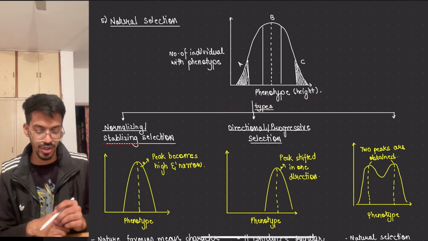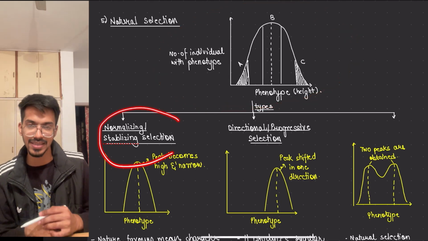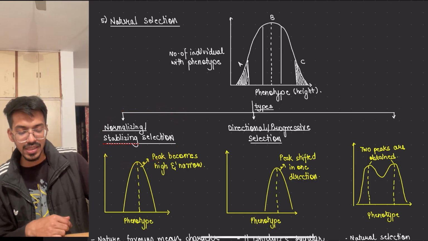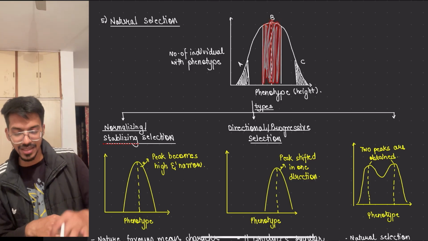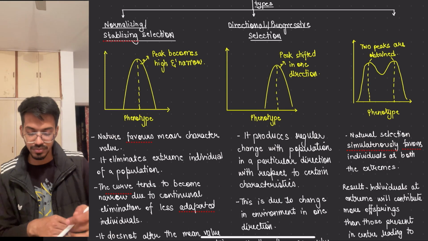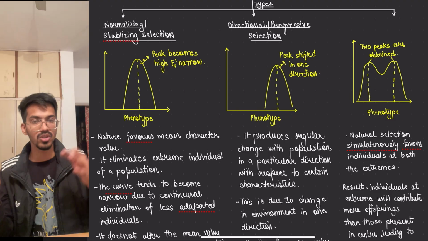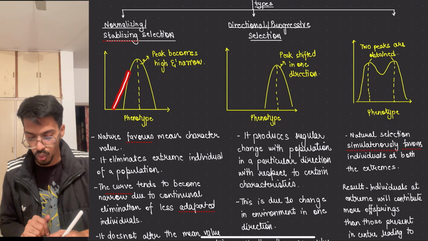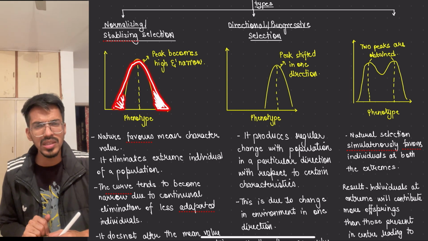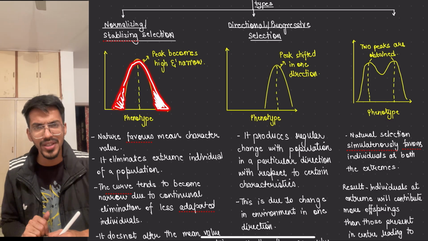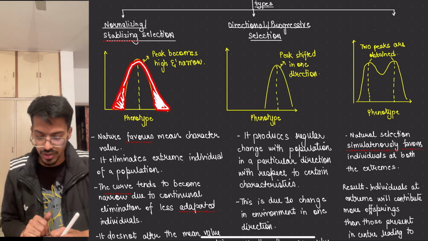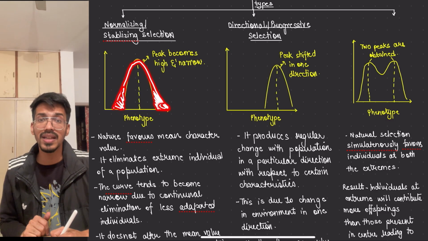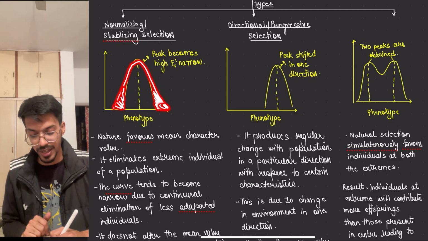And the last example which I told you becomes a stabilizing selection. It means nature is selecting those people which are of mean height. Mean means center, not too big, not too small. So here you remember that this whole thing earlier was like this, but these people will not be selected. Do you see anyone of 1, 2, 3 feet? Hardly, right? Do you see anyone of height 7, 8, 10? Very few, not at all.